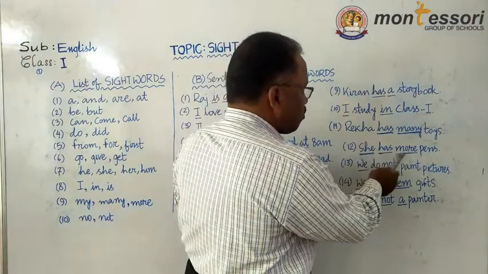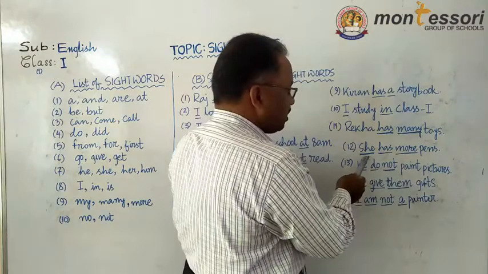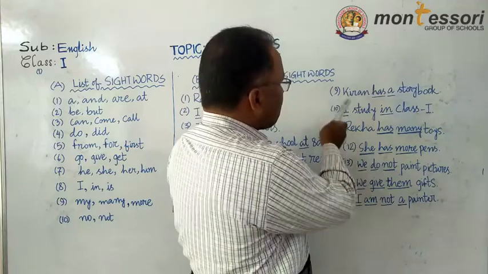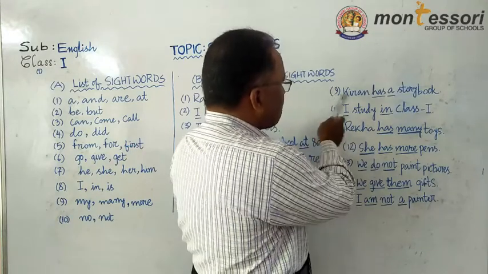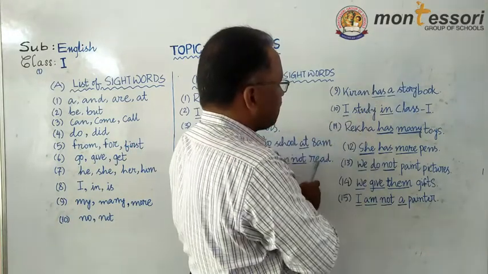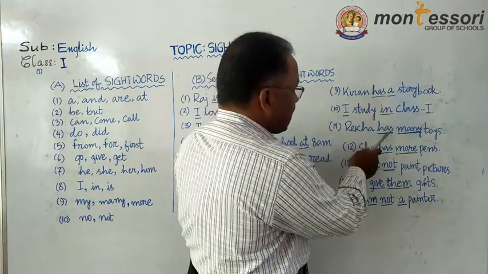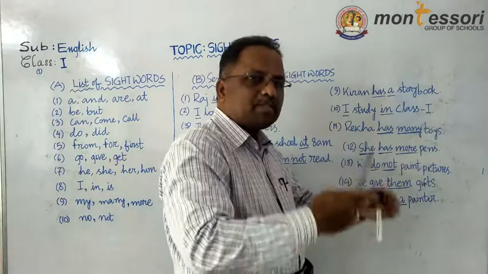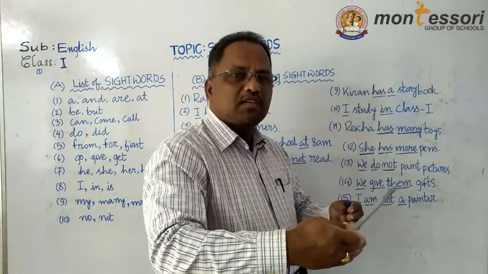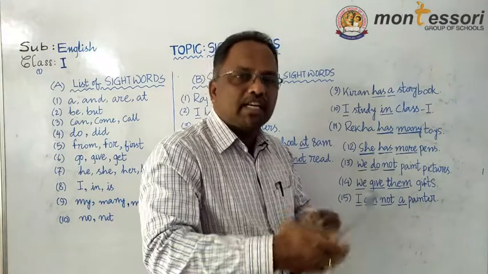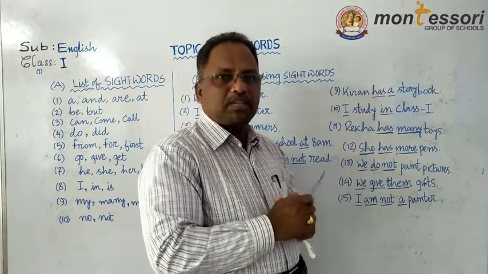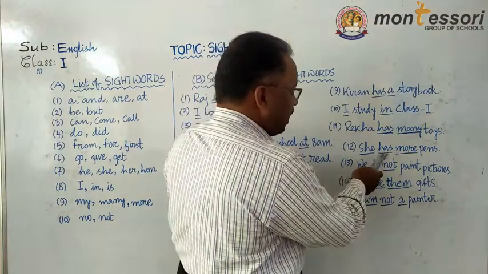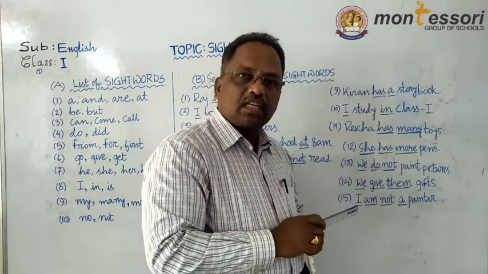She has more pens. Now she is a sight word, has is a sight word. Now here you can see how many times we use them. In the 9th sentence you see has, again in the 11th sentence has, again in the 12th sentence has. So many times in different situations we use these words frequently. Frequent means regularly. She has more. These three words are sight words.